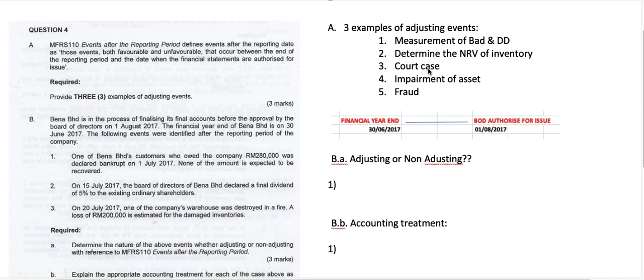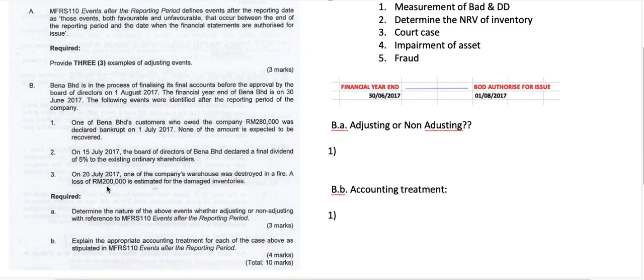Court case, depending on the result or the decision of the court, whether the company loses or wins the case, will affect how you account for those liabilities, whether it is a provision or a contingent liability. Alright, and then impairment of assets and fraud. So you don't have to explain, because the question just mentions to provide 3 examples. It doesn't mention explain or briefly explain. So you simply list the examples.